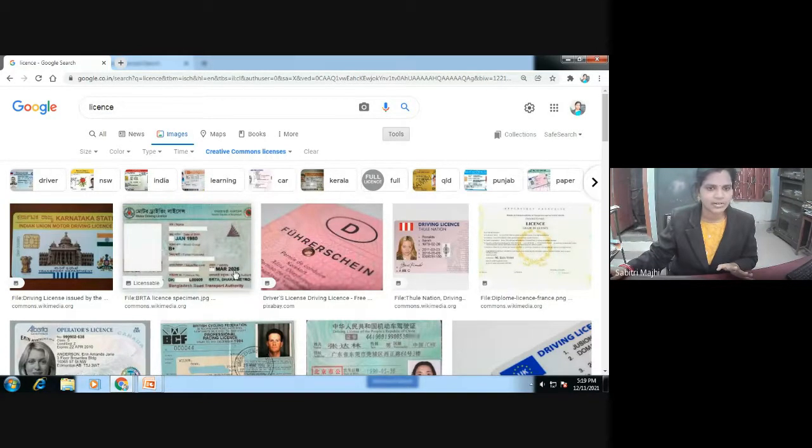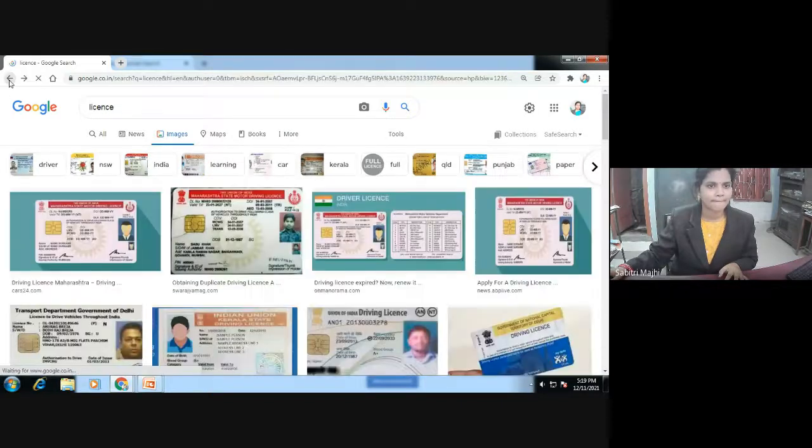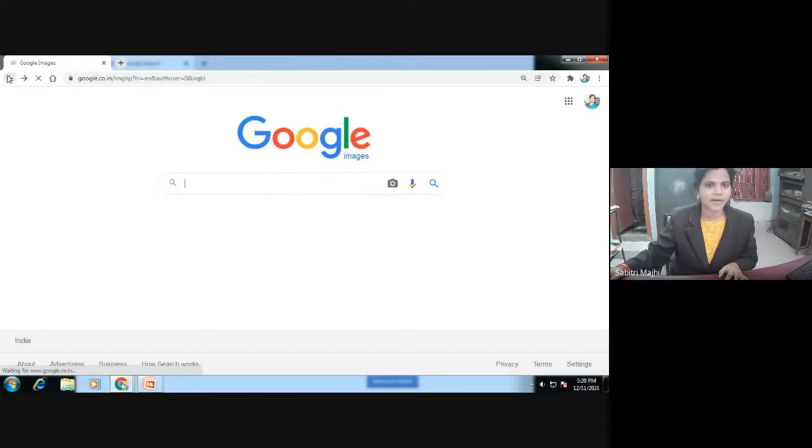This is safe for me. These images permit making derivative work, making use of the work, and sharing this work. So this is the setting. By using a search engine, we can find open educational resources.